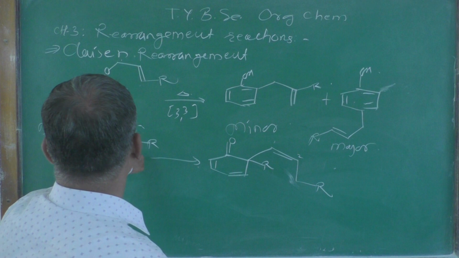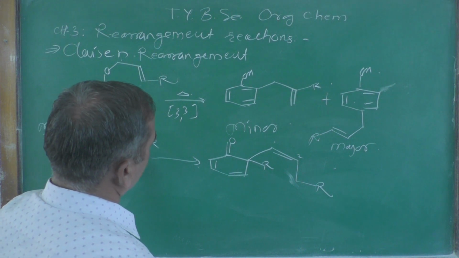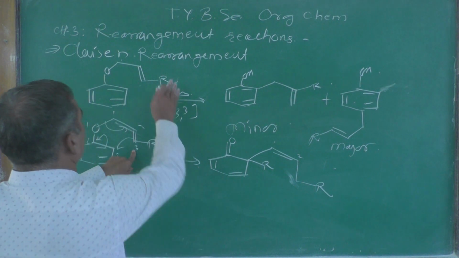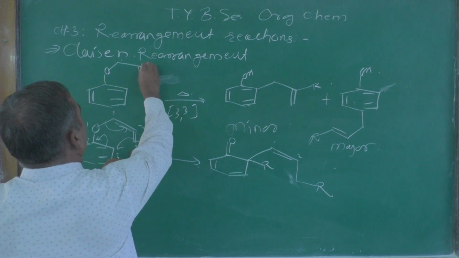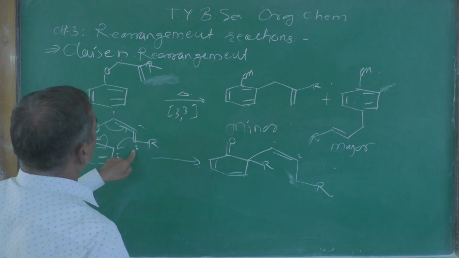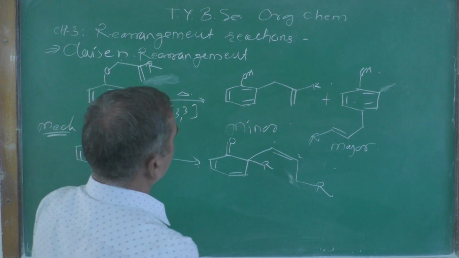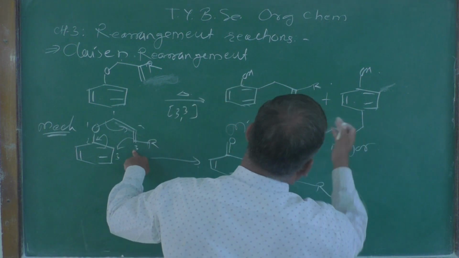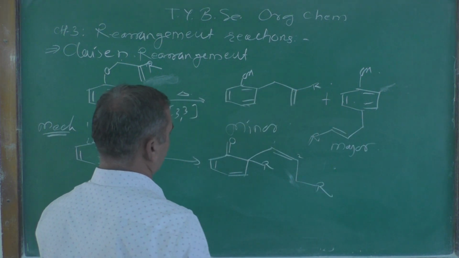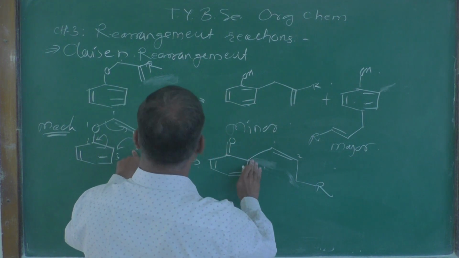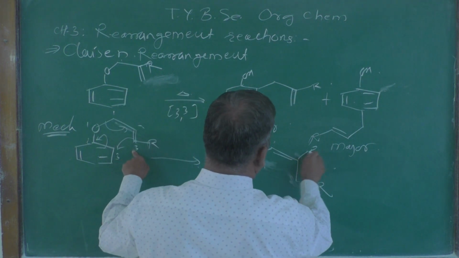Let us see here, this R is not here. You can take it as an R over here, so that the middle one, and we are going to get this product. Let us see here, at 2 position there will be an R, right?